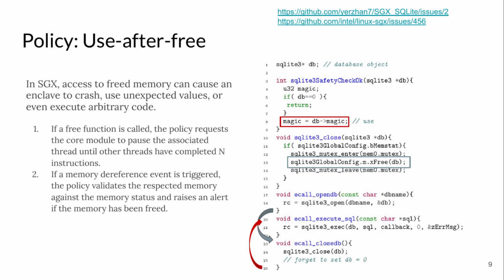The policy just keeps track of memory allocation and deallocation, and verifies memory during memory dereference time. But also to handle the concurrency case, the policy requests a pause of the other threads if the current thread hits a free request.